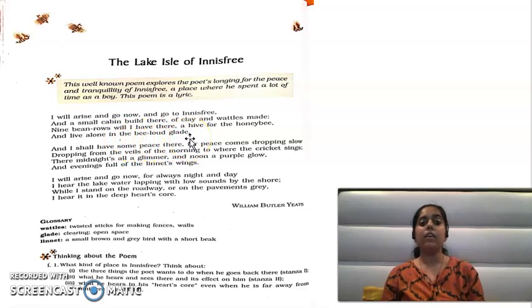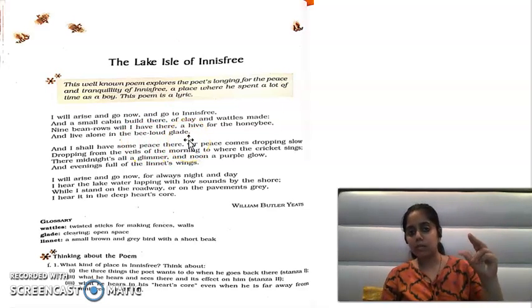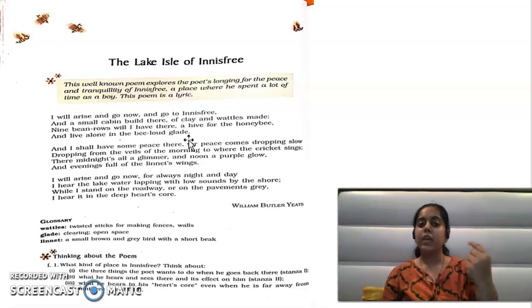There he will live peacefully in this cabin built of clay and wattle, and he will listen to the buzzing of the honeybees. Bee loud glade means he will listen to the buzzing of the bees in this pure open space.